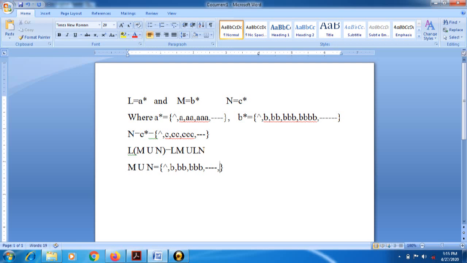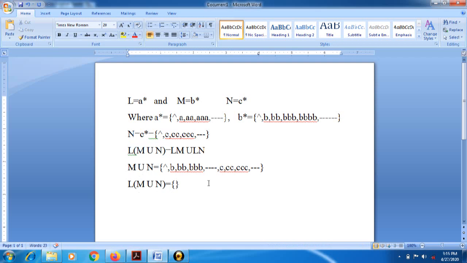Then we consider values from N, that is C, double C, triple C, and so on. Then we make its combination with L. Now check what will happen. We have not changed any sequence.